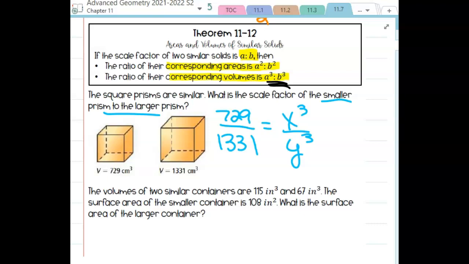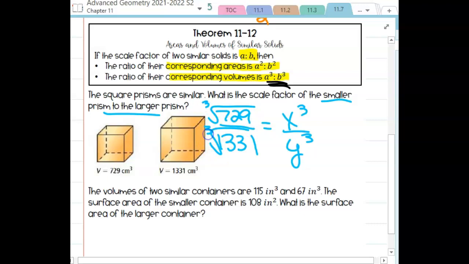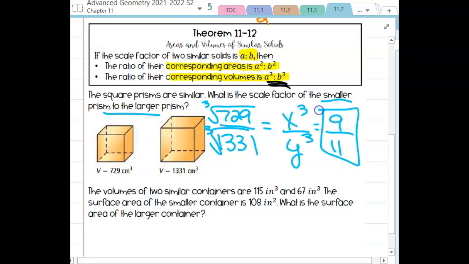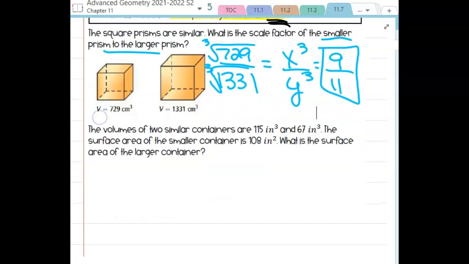To figure out what I would need to cube to give me 729, we did this a little bit yesterday, we need to take the cube root. What multiplied by itself 3 times gives me 729? When you take the cube root of 729, you get 9. And when you take the cube root of 1,331, you get 11. So the scale factor from the smaller to the larger is going to be 9/11.